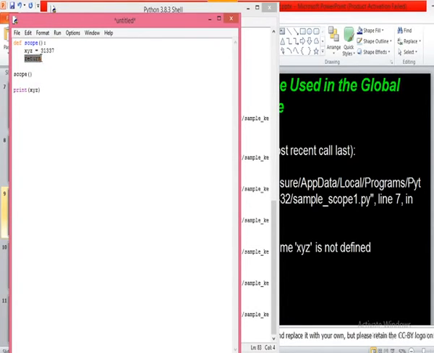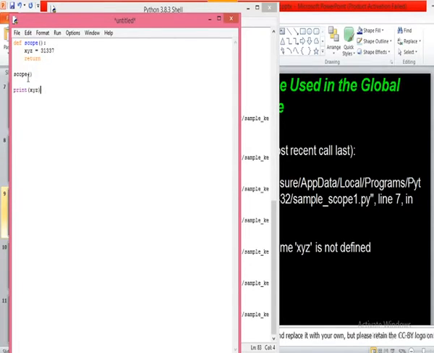But when I execute this return statement, what happens here? This function will end, right? This function will end, meaning the scope of this function will be destroyed. When this return statement is executed, immediately the local scope of this function will be destroyed. That means there won't be access to the variable xyz. But we are trying to access this xyz in the global scope. Are you getting my point?